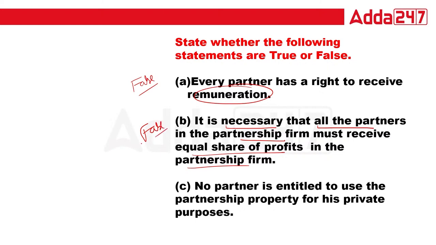That is false. Suppose in the partnership deed it is written that one partner has to take 70%, so we have to go through the partnership deed. Okay, so that's why this is a false statement. Now, no partner is entitled to use partnership property for his private purpose. That is absolutely true, because the partnership property is only for the business of the partnership firm.